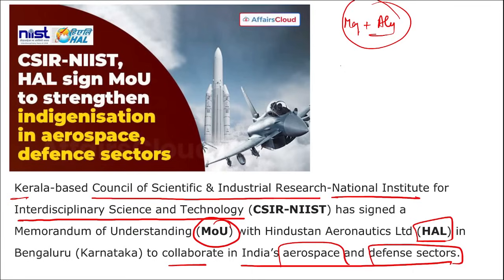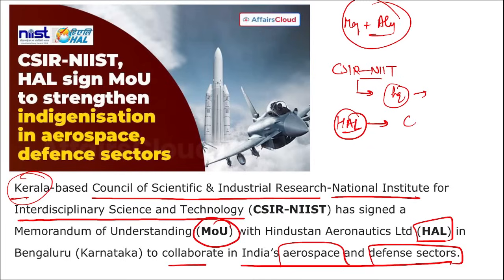Correct? Then, if we talk about CSIR NIIST, where is the headquarter of this? As we saw, it is Kerala based, so in Trivandrum, Kerala. If we talk about HAL, Hindustan Aeronautics Limited, who is the chairman and managing director here? CB Anantha Krishnan is the chairman and managing director, and the headquarter for Hindustan Aeronautics Limited is in Bangalore, Karnataka.